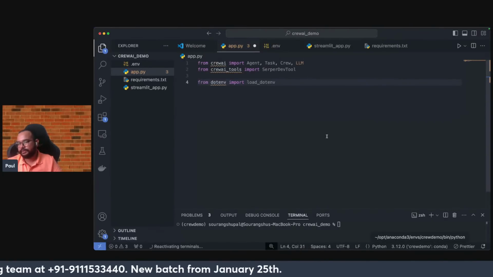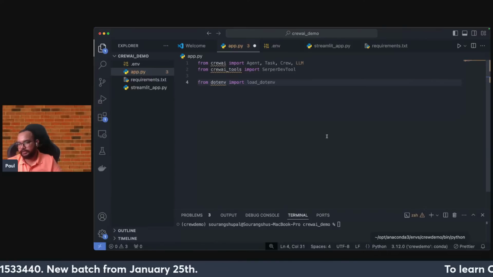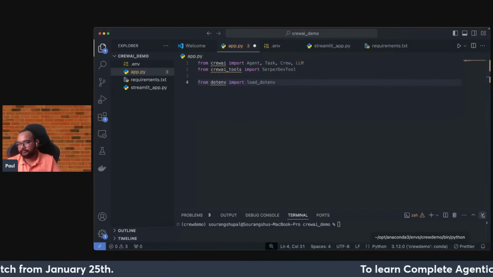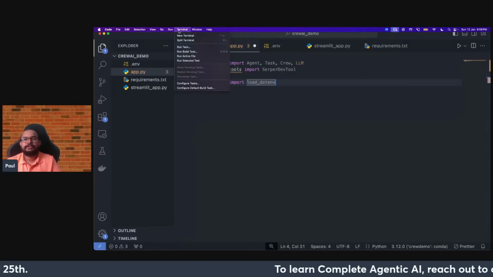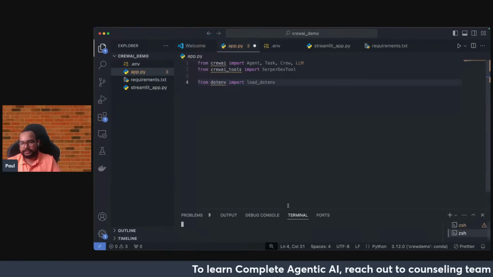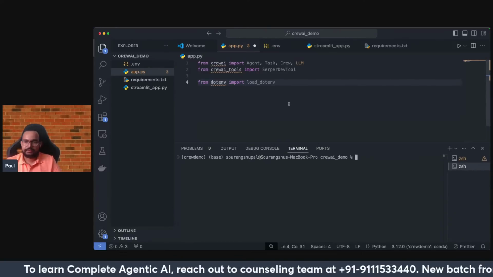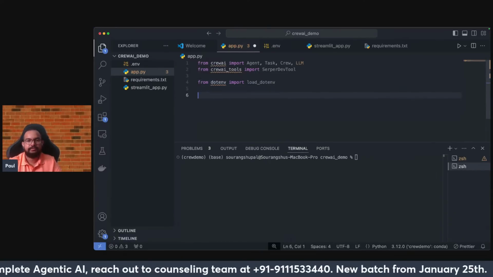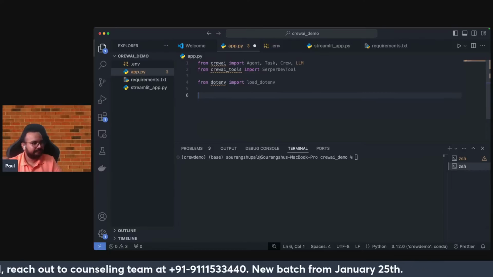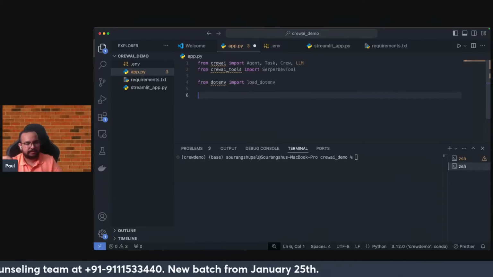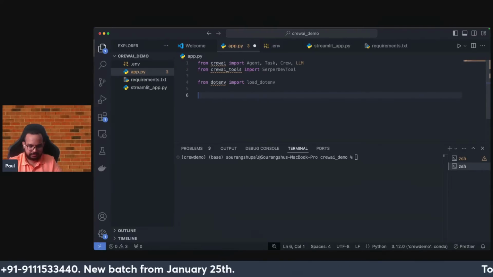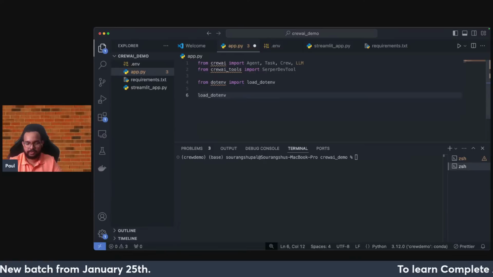Just wait, once I update this particular environment it will be better, because the auto suggestions are not coming for me directly yet. All right, now dotenv. So the next package that I have is basically the first one, load_dotenv.